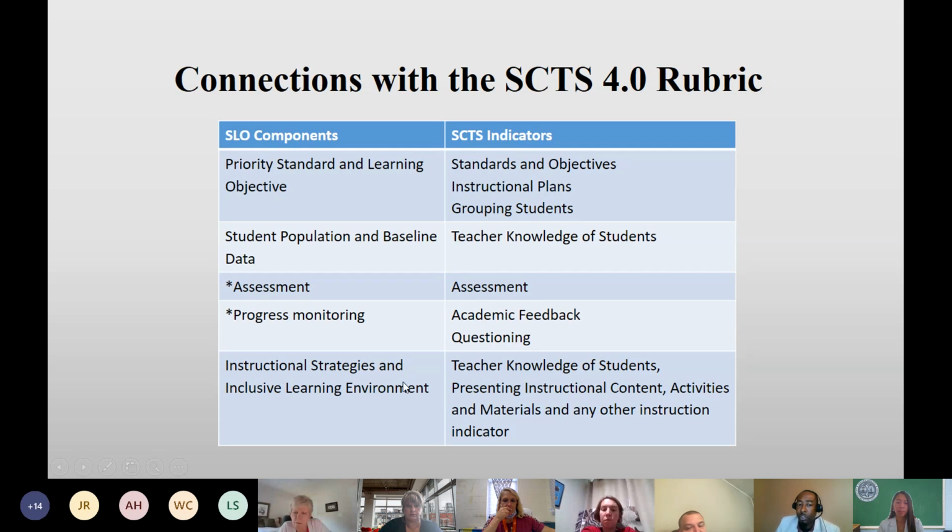When it comes to instructional strategies in the inclusive learning environment, that ties to the teaching knowledge of students, as well as presenting instructional content, activities, and materials, and many other instruction indicators. So all we're saying is there could be conversations held throughout this conference where you can touch on how the SLO ties into the SCTS indicators. And so that's what we really wanted you to see during that slide.